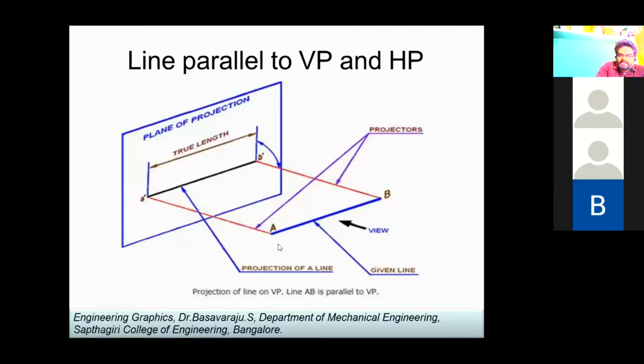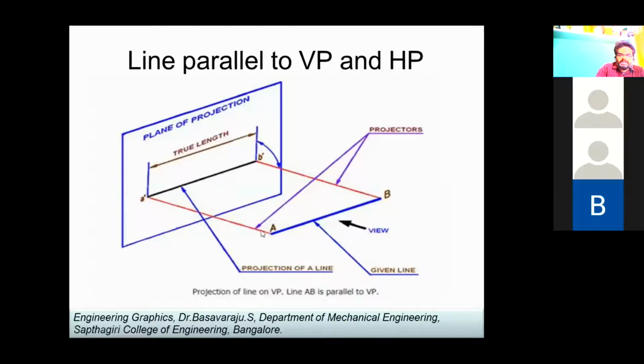That is why if a line is parallel to any plane of projection, then we can find its true length. Similarly, if I stand in front of a wall, I can find my height on the wall, which is the true length, the exact length. So any object that is kept parallel to the plane of projection, its view on that particular projection will be in its true length. We call it true length. Very, very important. Please remember.